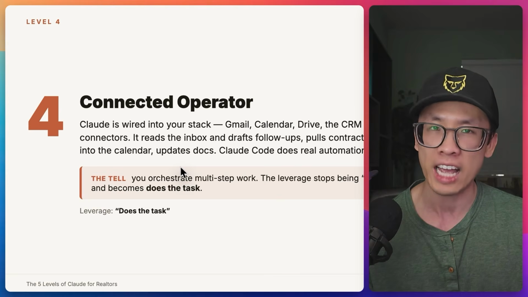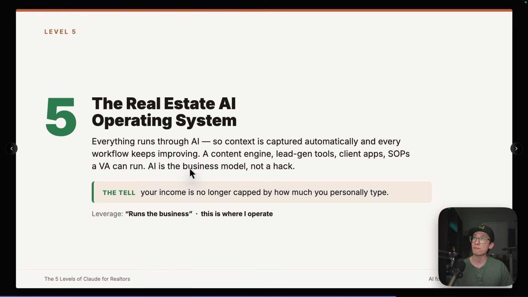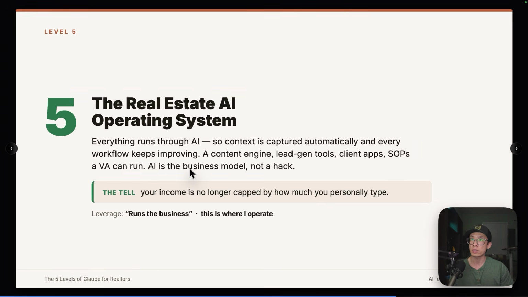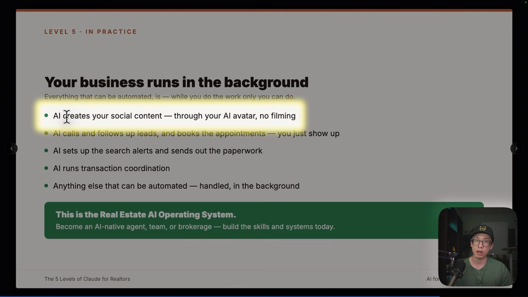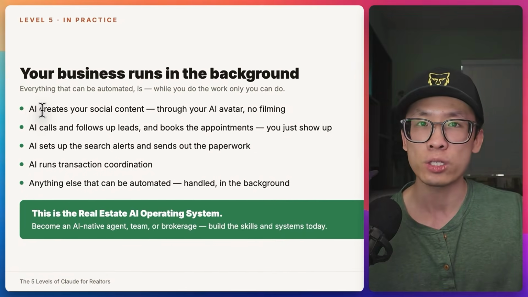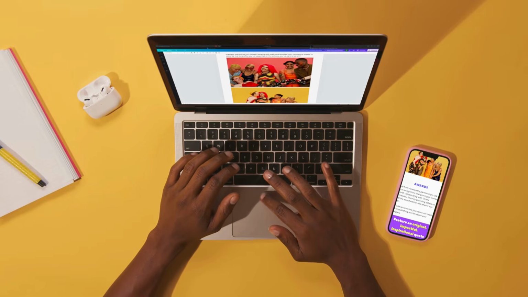And I'm trying to get to the next level, which to me is the most exciting part about this AI future. This AI future is that real estate AI operating system. Everything runs through the AI layer, and the most important thing is that this part is going to be automated. Here are some examples of what it looks like. AI creates your social media content for you, whether it's your to-be-listed, coming soon, or sold content. You will pull from the MLS automatically, and then it will post on your social media for you. Basically, you just hired a $50,000 to $100,000 full-time marketing department that helps you run your social media.